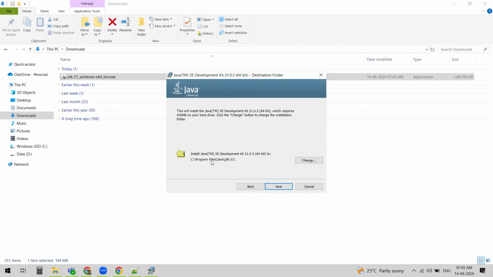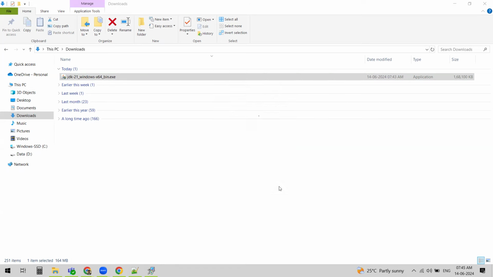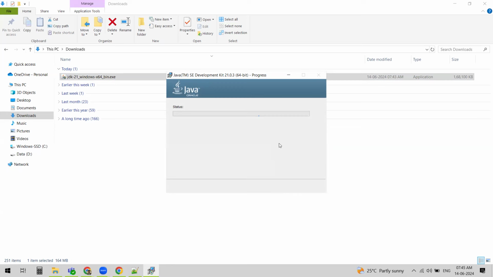And this is asking you where to install your Java. The default location is C program files, Java, JDK 21. In the same way, if you are using Mac, you will get some default installation path. You can choose the default installation path, or you can choose a custom one. It's your choice. I am choosing the default one, so it is going to install Java at this location. Just click on next. It takes a few seconds for installation, so we just need to wait for that.